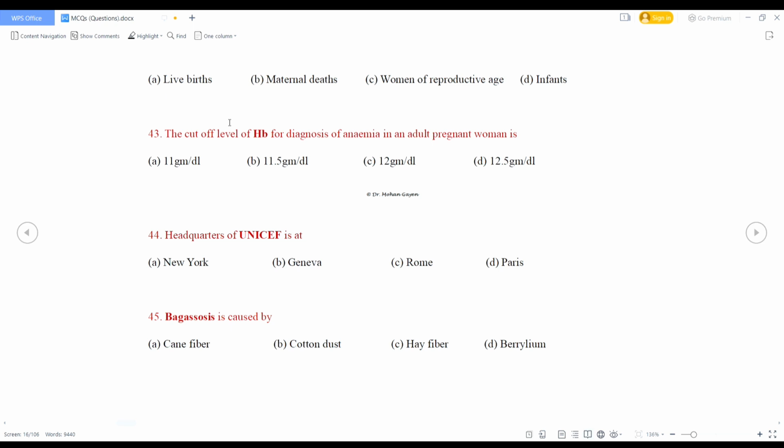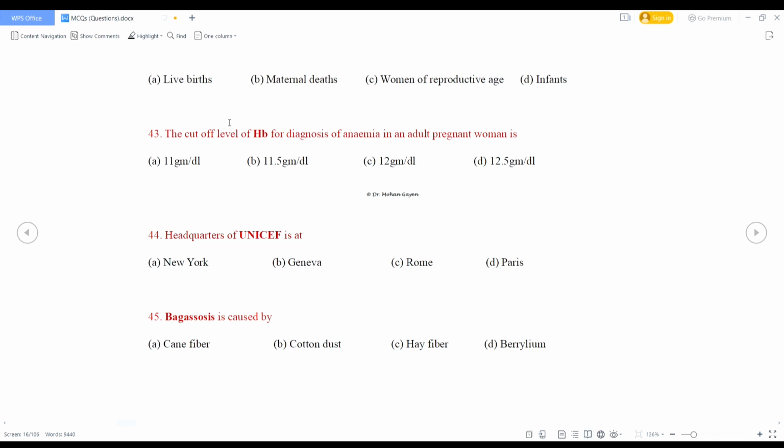Next question. The cutoff level of hemoglobin for diagnosis of anemia in an adult pregnant woman: 11 gram per dl, 11.5 gram per dl, 12 gram per dl or 12.5 gram per dl.